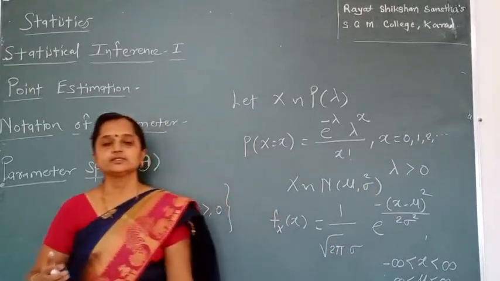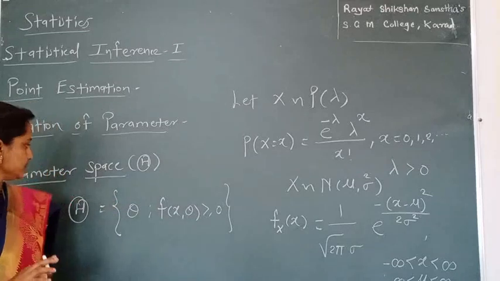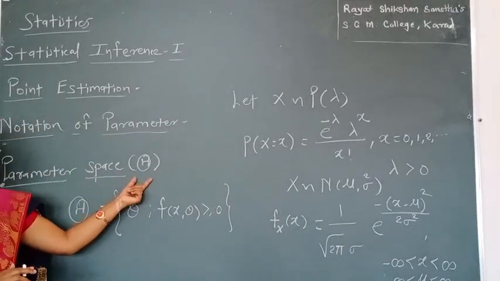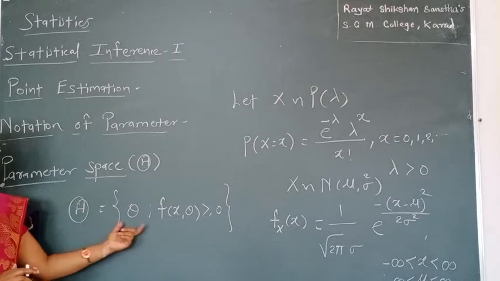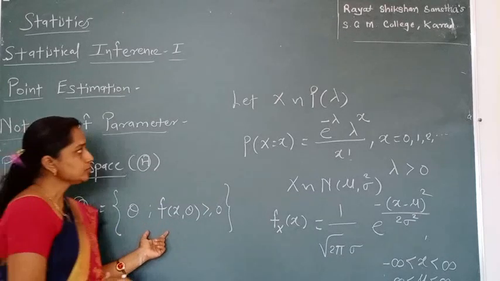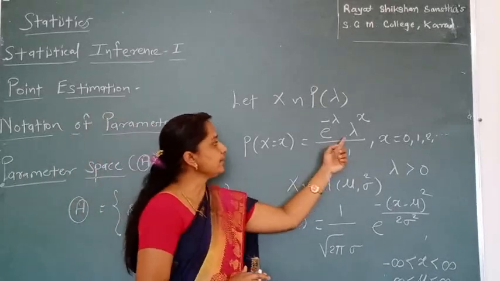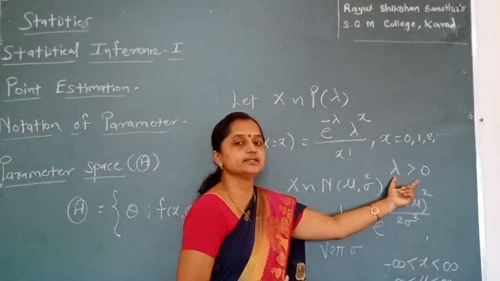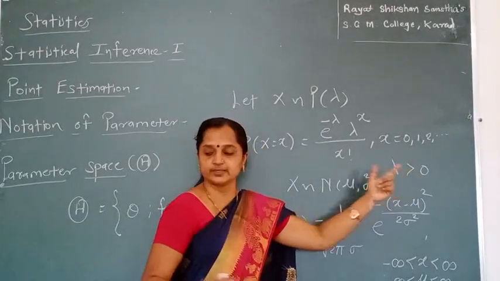Okay. The next concept we start with is the parameter space. Parameter space is denoted by this letter. Parameter space is the set of the range of the parameters. So in the Poisson distribution, lambda is our parameter, and the range set of lambda is greater than 0. So this is our parameter space.